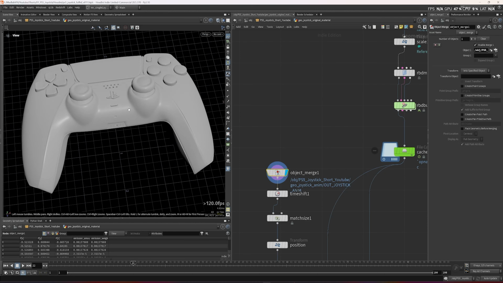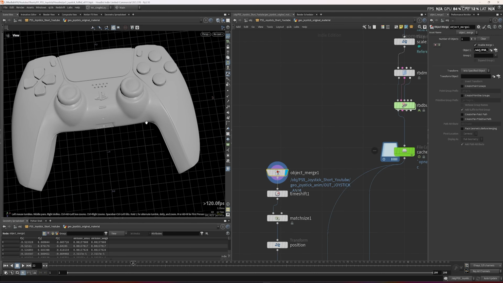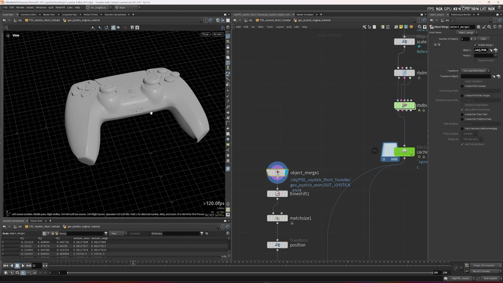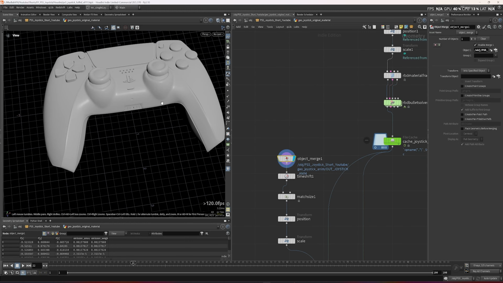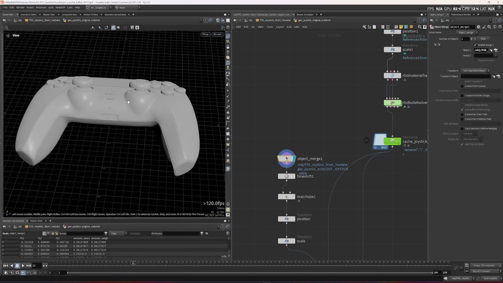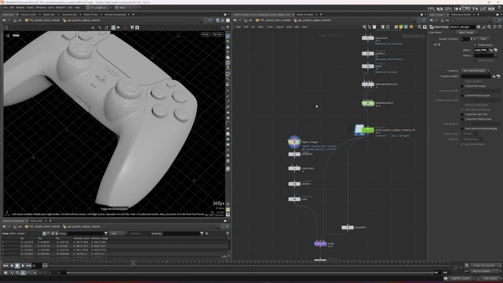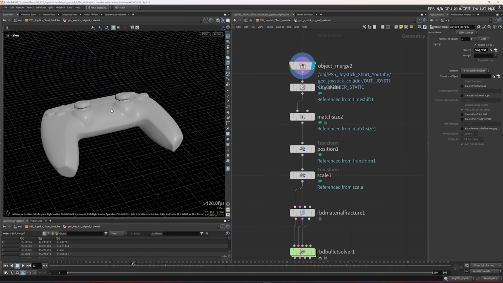Instead, I create a convex hull as a VDB. I convert all the geometry to a simple VDB to make the RBD simulation simpler and faster to simulate. Instead of simulating all the high geometry, which is a waste of time, I just create this simplified VDB version.